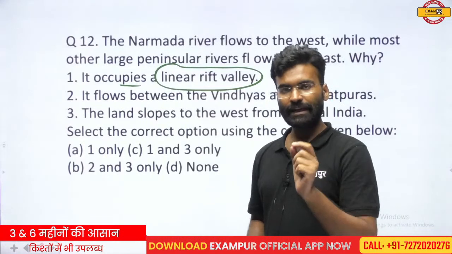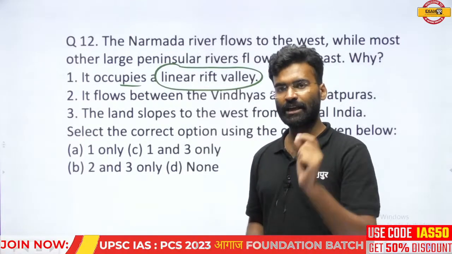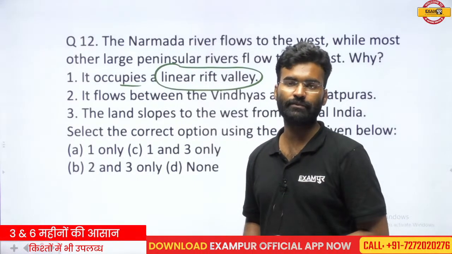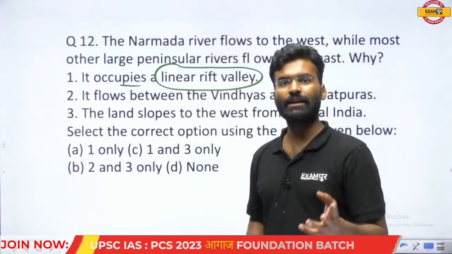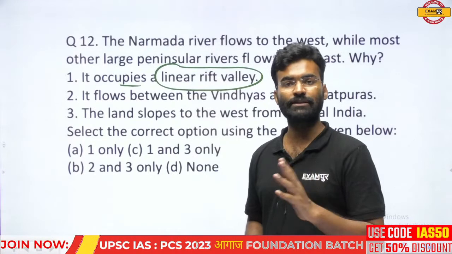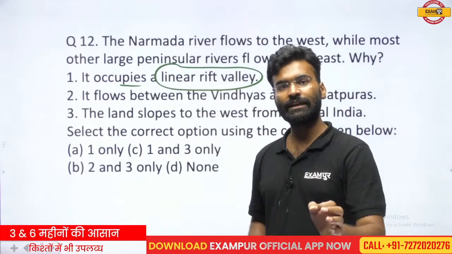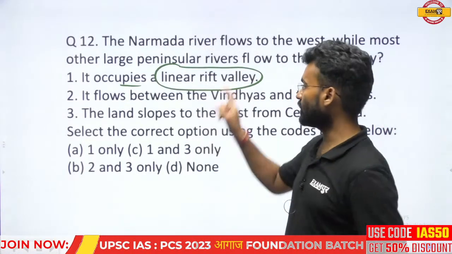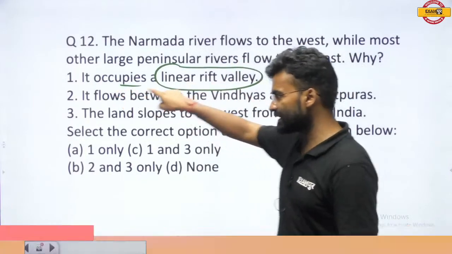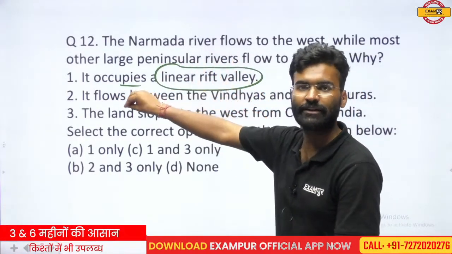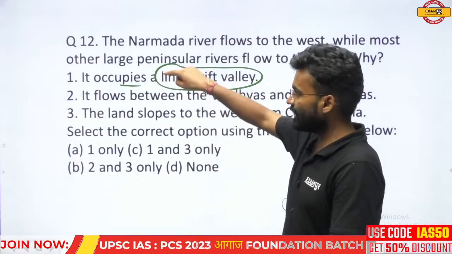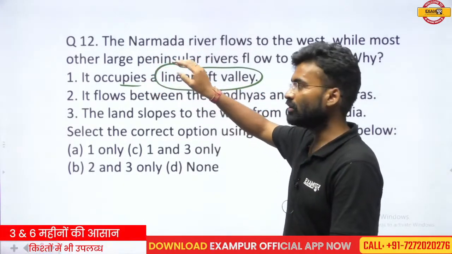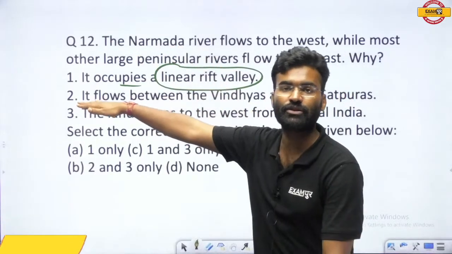Okay, but is it important, is it necessary? If any river flows into a linear rift valley, then would its direction be westward? So it is not a necessary condition. This is not a necessary situation. It is not correct in the context of deciding the direction. This statement is correct: the Narmada River is flowing in the linear rift valley. But this flowing in the linear rift valley is not the factor that moves the Narmada River in the westward direction.